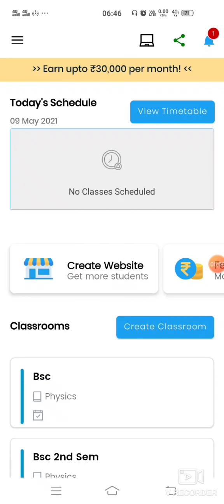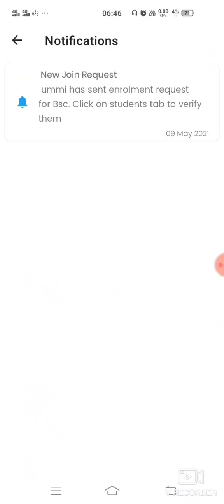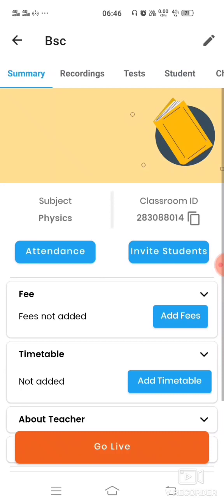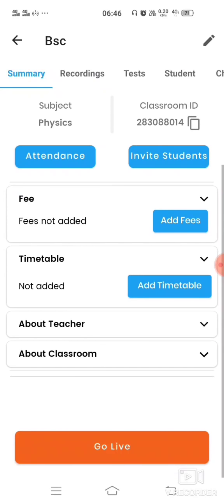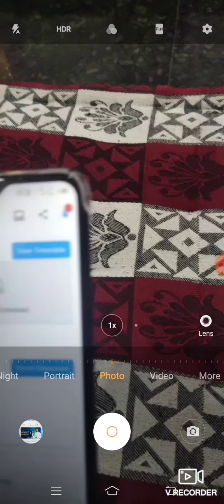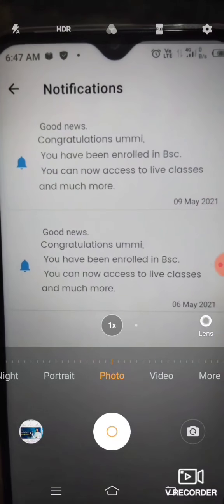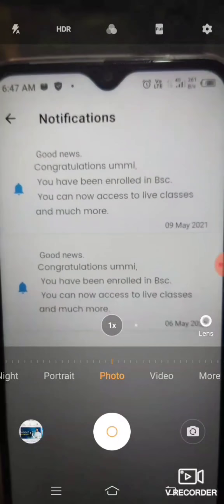Here it shows the notification: Ummi has sent you an enrollment request for BSc. Click on the student tab to verify them. After that, here is the student join request. Click on this green right mark to join the student. Now the student has been joined. Here also one notification came for the student: congratulations Sumi, you have been enrolled in BSc. You can now access live classes and much more.